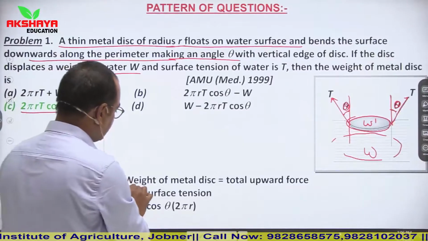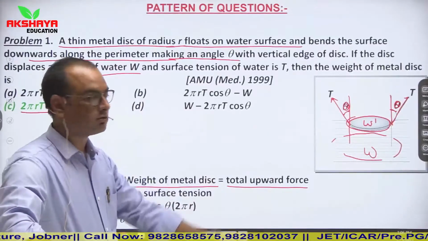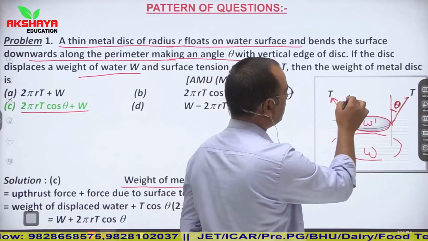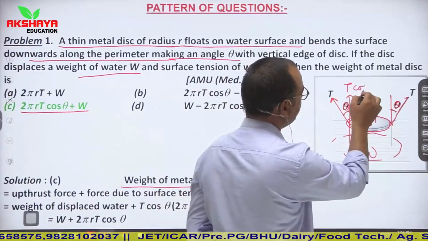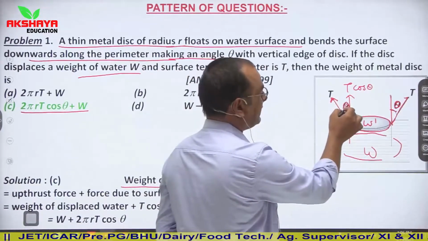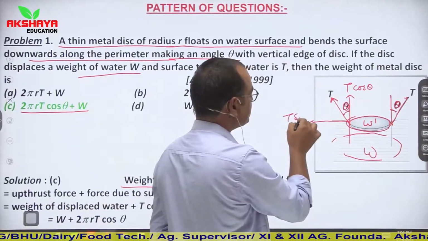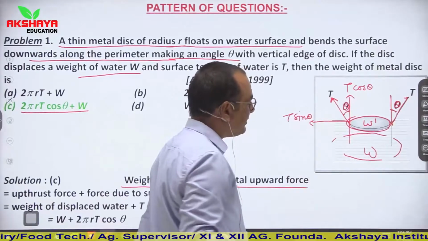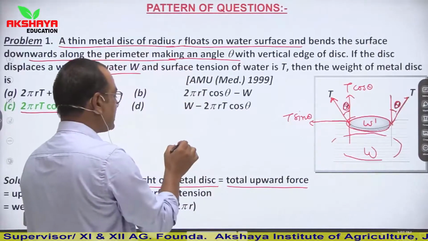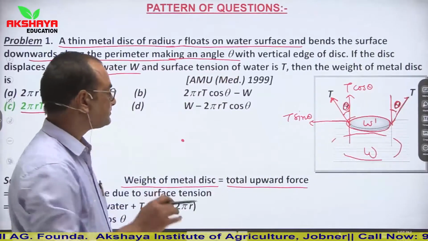So you can say that weight of metal disc is equal to total upward force. So here this is the direction of surface tension. Component in vertical is T cos theta. So you know very well how to make components. So this T is making an angle theta with the vertical. So this will be T cos theta. This will be T sin theta, which is not required to us. We are making components of simply forces in y direction. So I am drawing its FBD here. Let us say this is a point. I am considering the complete disc as a point system.